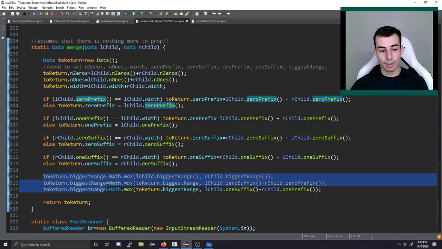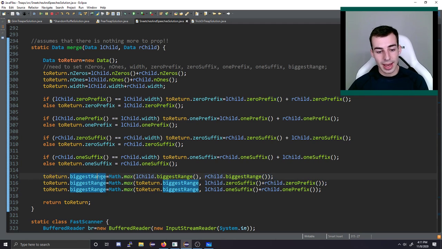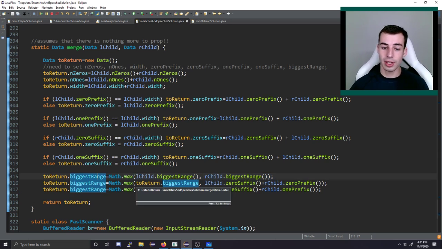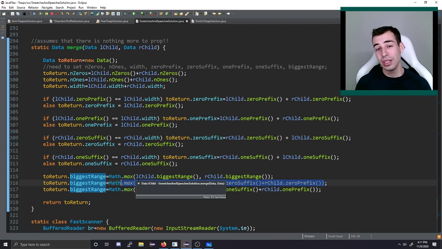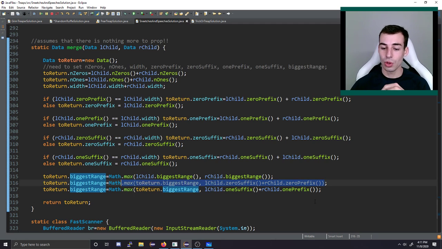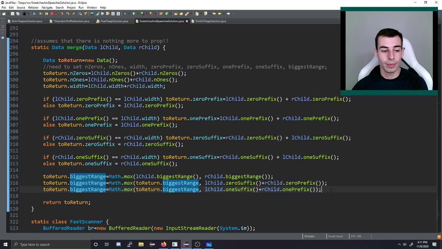Finally, you want to calculate the biggest range of continuous values within the segment tree. And you can do this by looking at the 3 different cases. Either it's in your left kid, or it's in your right kid, or it's a 0 that crosses the middle. I guess there are 4 cases. It's a 0 that crosses the middle, or it's a 1 that crosses the middle. So that's what I check here. The biggest range of the same value will be whichever one of these 4 things is biggest.